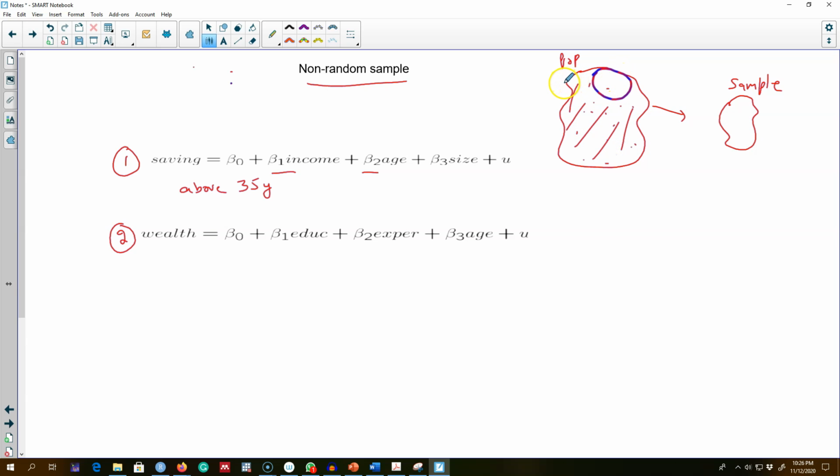While this is not ideal, if our question is related to the saving behavior of individuals who are 35 years or above, then it's not very problematic and we can go ahead and still get unbiased and consistent estimators of the parameters in the population. So again, if we pick a sample of individuals 35 years and above, we can make statistical inferences about that particular group based on our sample, and it's not very problematic.